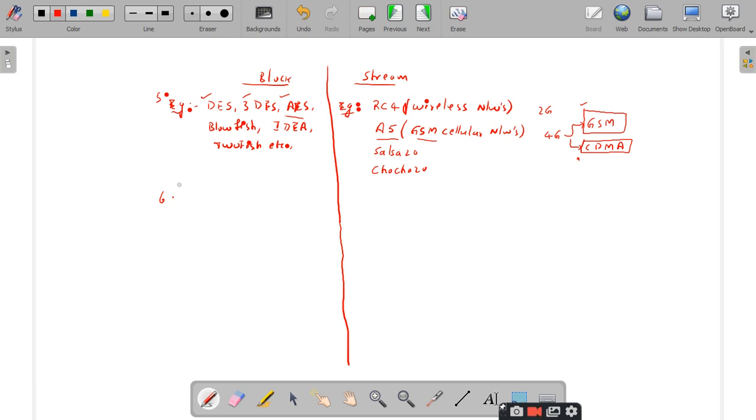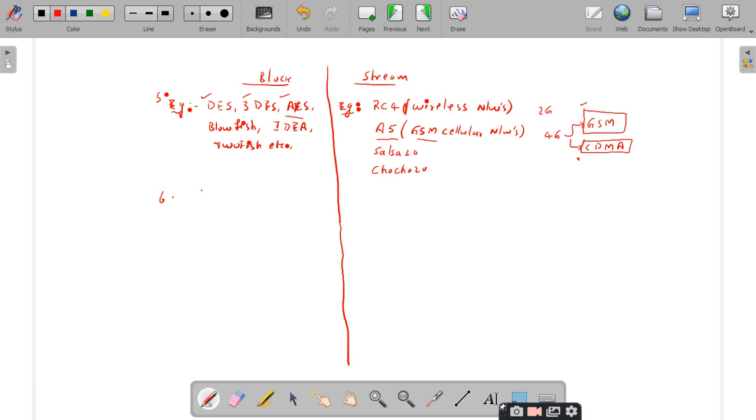The concept here is that block ciphers are slower in nature when compared to stream ciphers. The reason is the block cipher encrypts the data block by block, but you need to create the block before encryption. So the creation of the block itself takes some time. For that purpose, block ciphers are somewhat slower when compared to stream ciphers. Is it clear why it is slower?